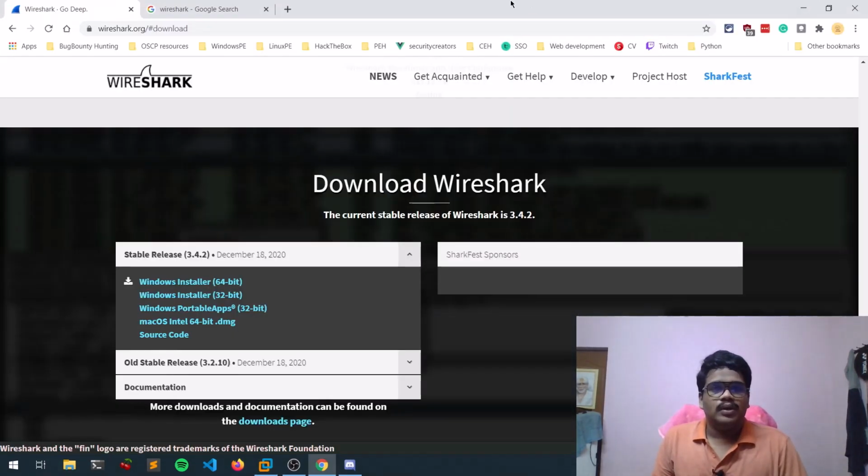Also guys, one more important thing: in order to run Wireshark, suppose you are running it on your Windows, make sure you run it as administrator, or root in other operating systems, so that it can capture all the packets. I had seen some of my friends having issues while running it normally, where they could not capture all the packets. But if you have privileges, root user or things like that, then you can definitely do that.